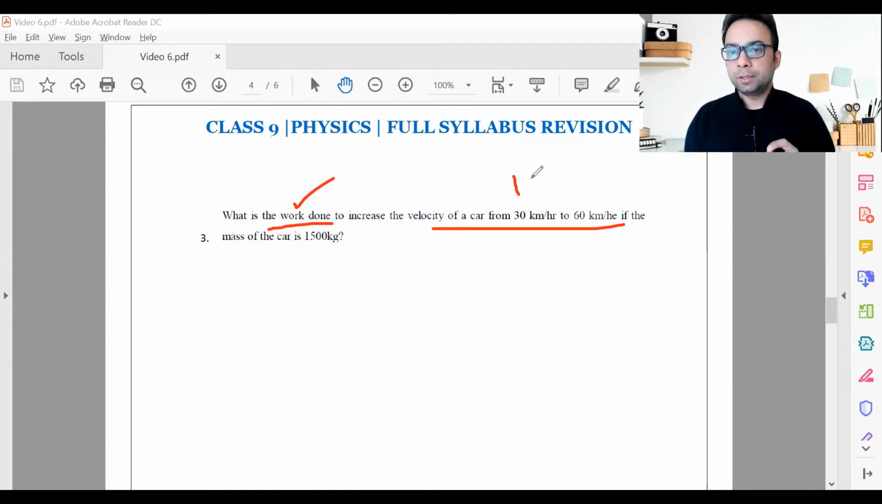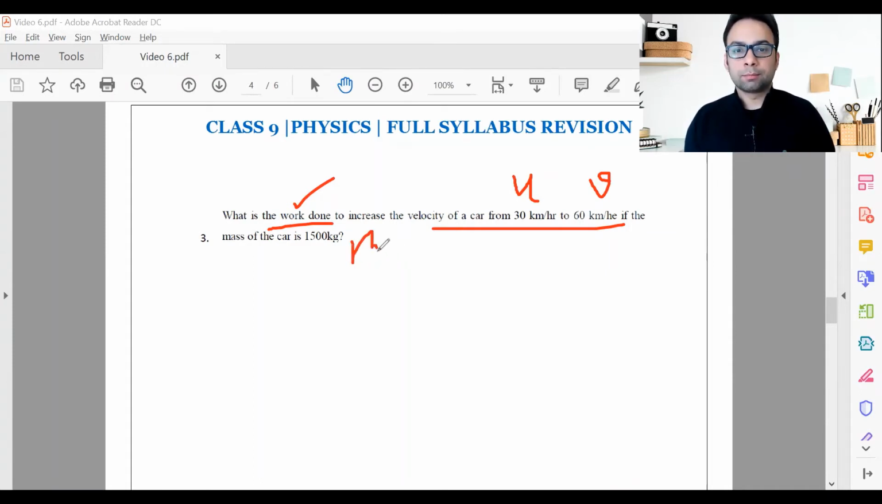Velocities are given. Will this be my initial velocity, 30 kilometers per hour? And 60 kilometers per hour, will this be my final velocity? Because I'm increasing the velocity from a previous value to a new value. That means previous value is my initial and the new value becomes my final velocity.